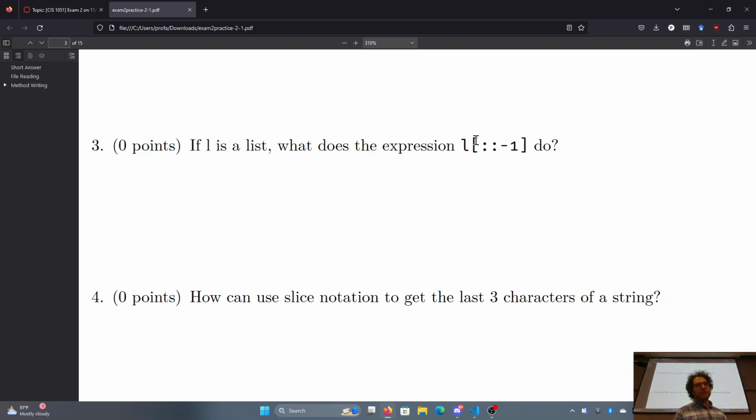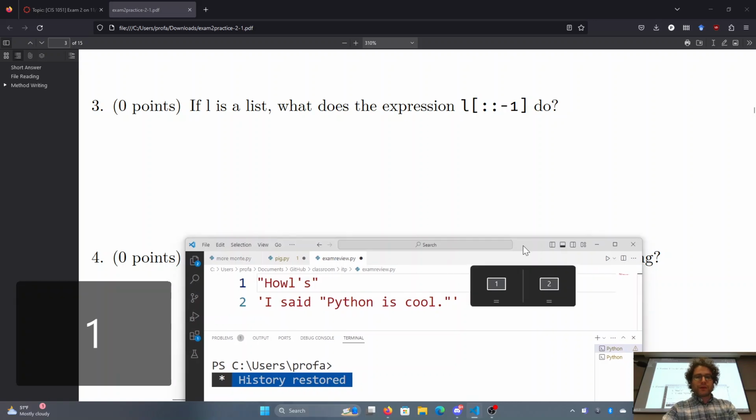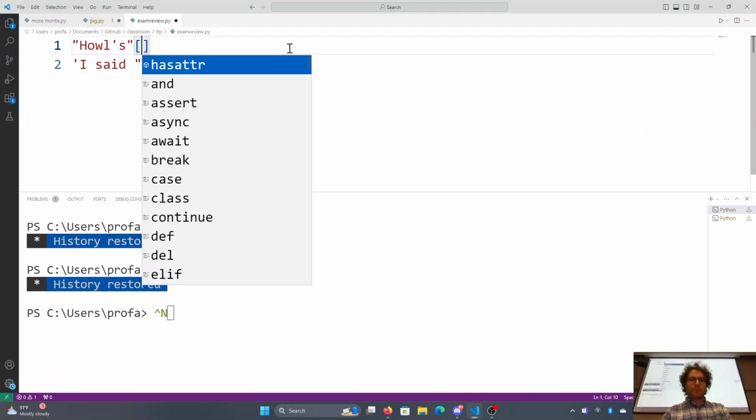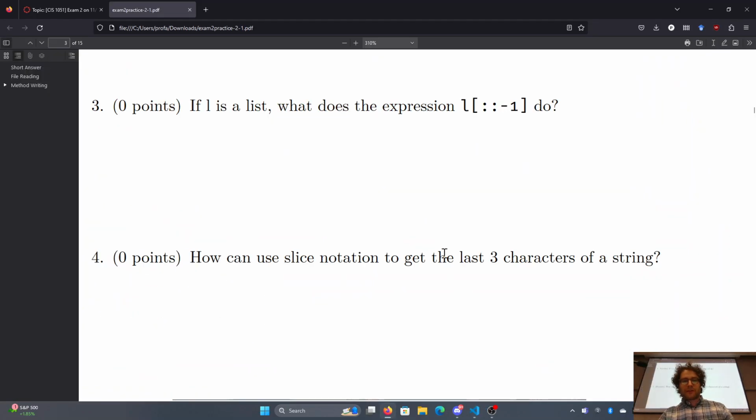And how can we use slice notation to get the last three characters of a string? Open brackets, colon to start doing the slice notation. And then we don't care about the end, we care about the beginning, so we do -3 up to the end. That is how you do the last three characters. You use negative indexes. You could also do something like length of the string minus 3, but here it's just easier in Python to do that. So those are some of the practice problems.